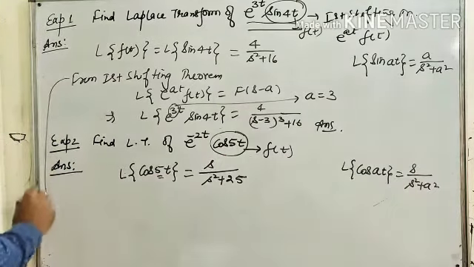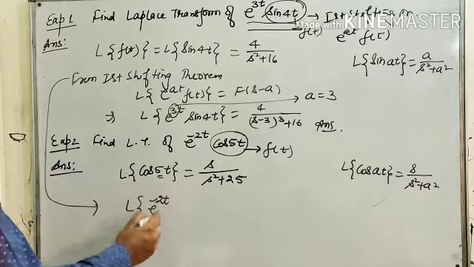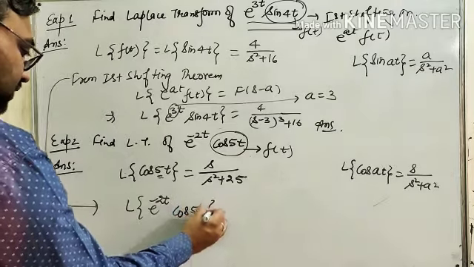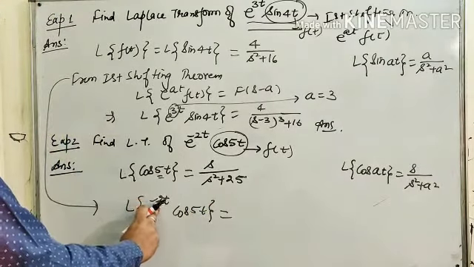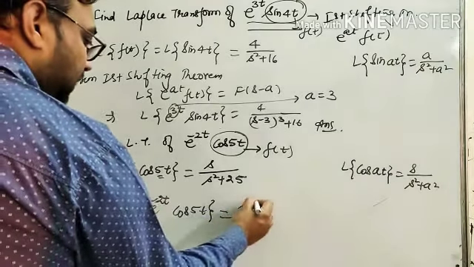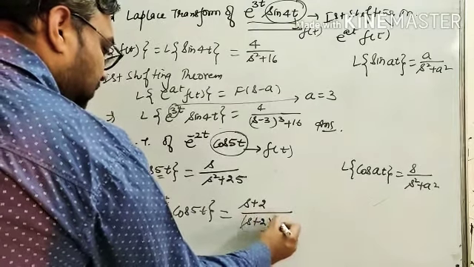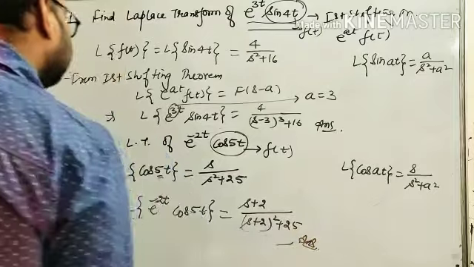Now from the first shifting theorem, Laplace of e raised to power minus 2t cos 5t is equal to, here we have to replace s by s minus minus 2, that is s plus 2. So (s plus 2) upon (s plus 2) square plus 25. So this is the required solution.